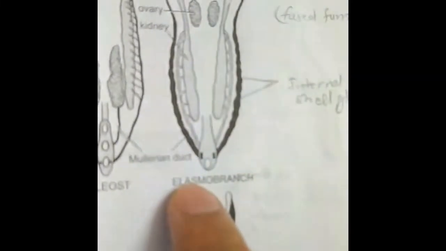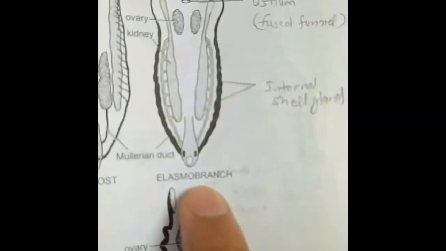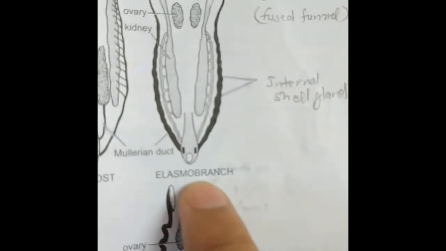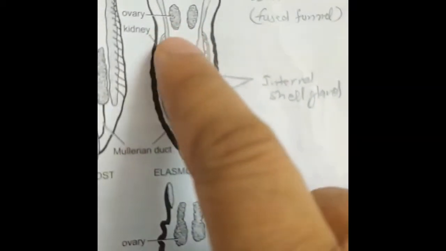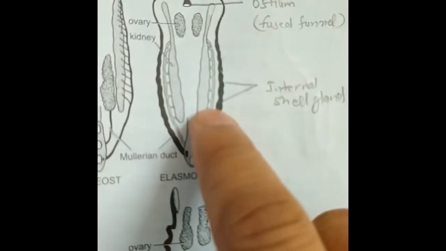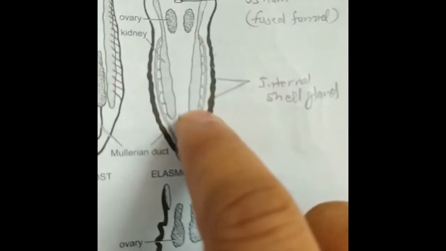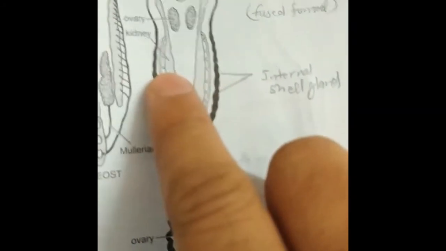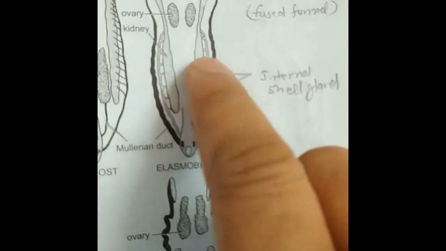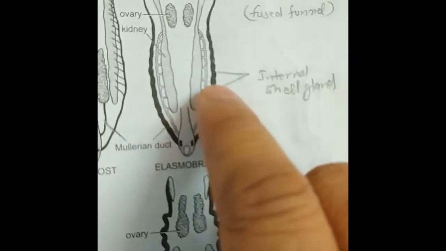Here you can see the structure of the elasmobranch ovary and the oviduct. There is one pair of ovaries, and the ovaries are not connected with the mesonephric kidneys, and we know that the pronephric duct splits longitudinally to form two ducts.